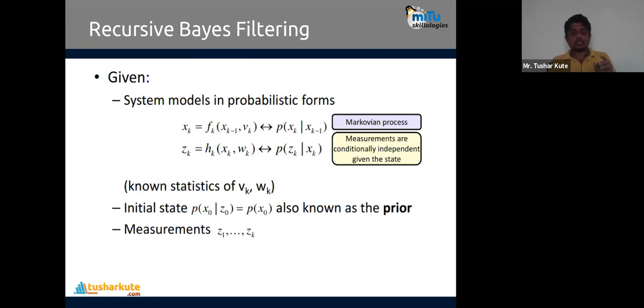Bayes filtering, you might have heard about a formula or theorem called Bayesian theorem, Bayesian probability. The formula is to identify the probability of something. So here also, the probability of an action to be performed by a robot is identified by using recursive Bayes filtering. The formulas shown over here are generally used to perform the operation of filtering of the actions.